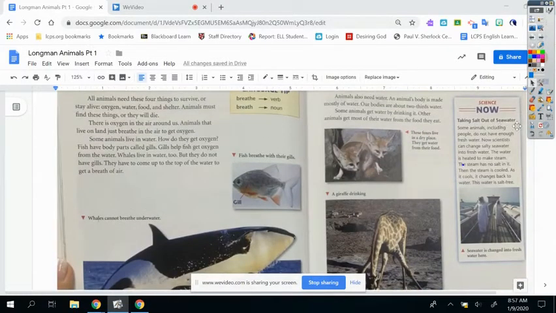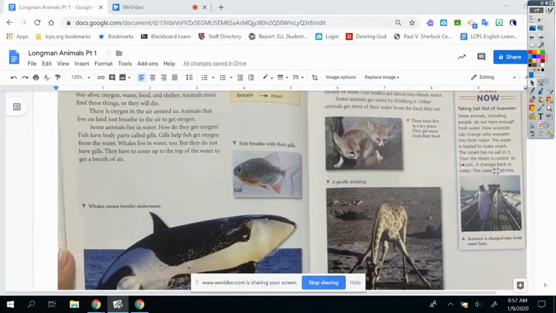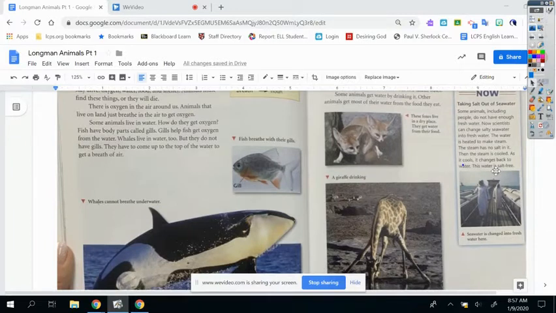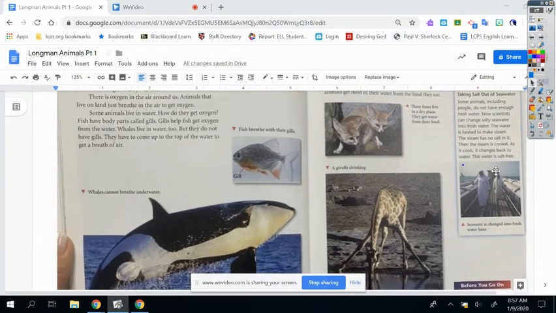Taking salt out of sea water. Some animals, including people, do not have enough fresh water. Now scientists can change salty seawater into fresh water. The water is heated to make steam. The steam has no salt in it. Then the steam is cooled. As it cools, it changes back to water. This water is salt-free. Salt water is changed into fresh water here.